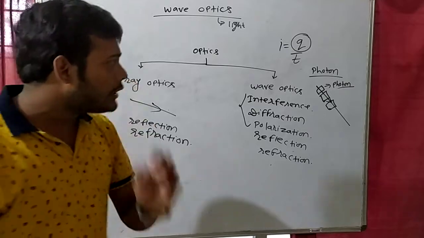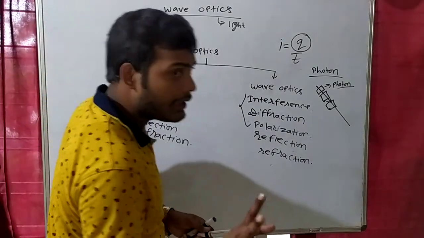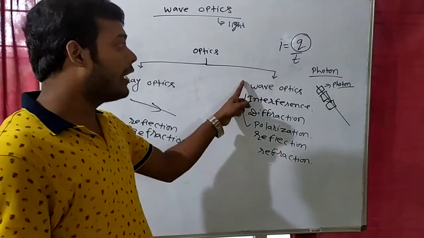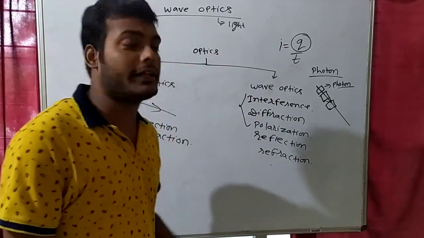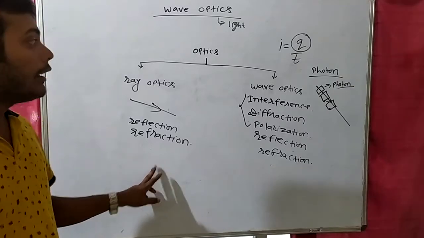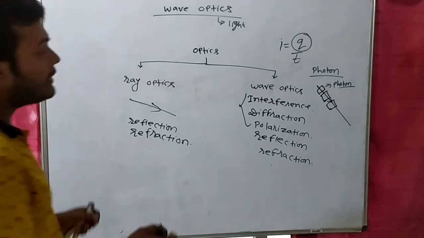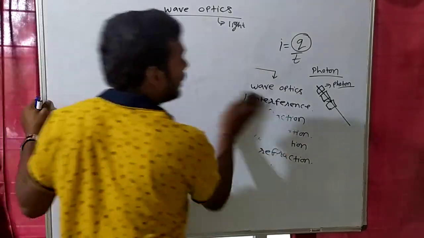But there is a particular phenomenon that is known as photoelectric effect, about which I was just discussing. Photoelectric effect is a single phenomenon which we can't explain using wave optics concepts. So if we want to explain photoelectric effect, then we must go to ray optics. Clear? So we will explain each and everything. And now we are starting our chapter.